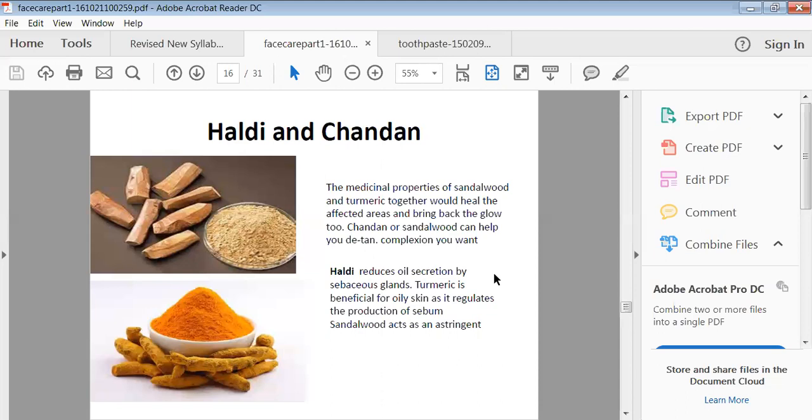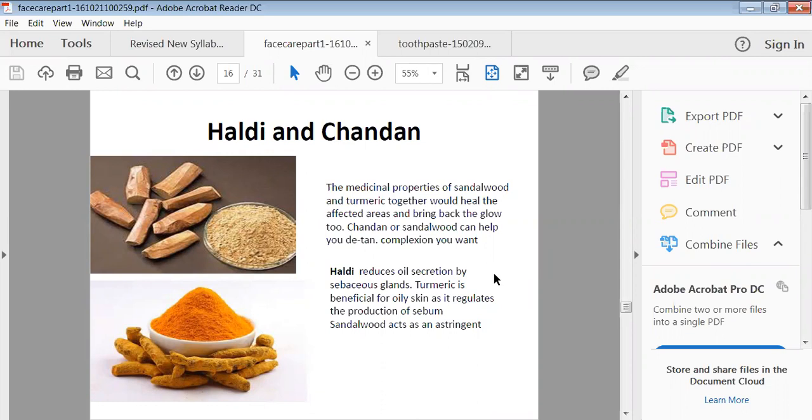It also has the ability to stop or reduce the sebaceous gland secretion. Turmeric is beneficial for oily skin. It regulates the production of sebum, and sandalwood acts as an astringent.